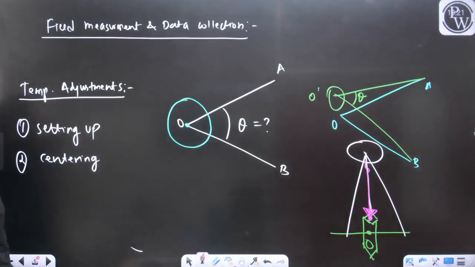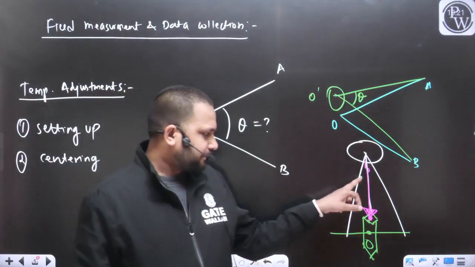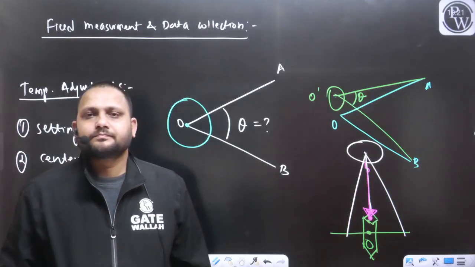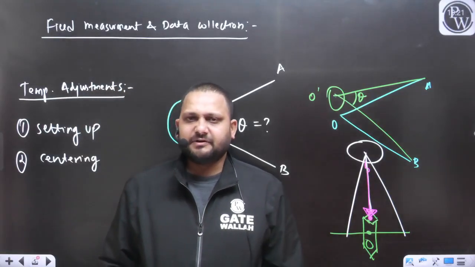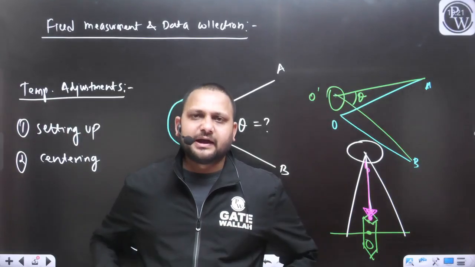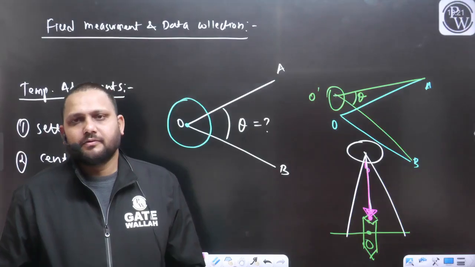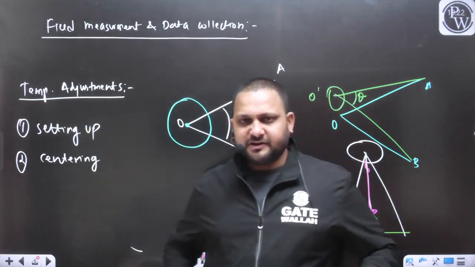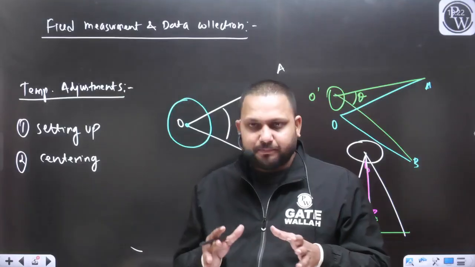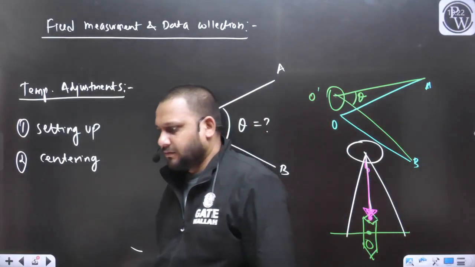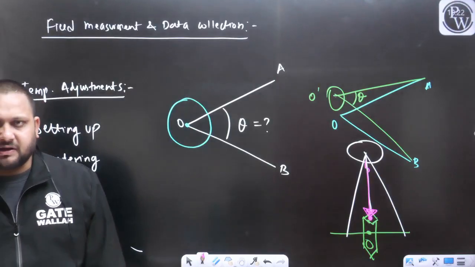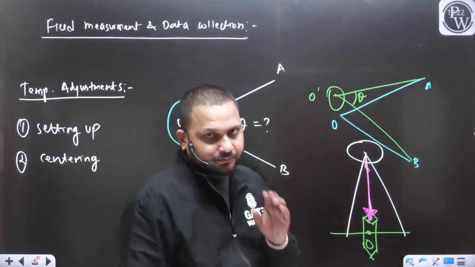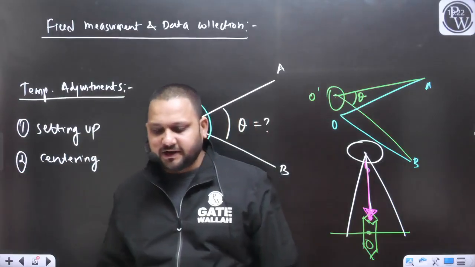Before taking the measurement, we will make sure that this plumb bob is at the point O. If there is any variation, we can adjust the leg of the tripod. Yes or no? We can shift the instrument, we can shift our tripod and compass to a new position, to make this alignment perfect. So this was the concept of centering.